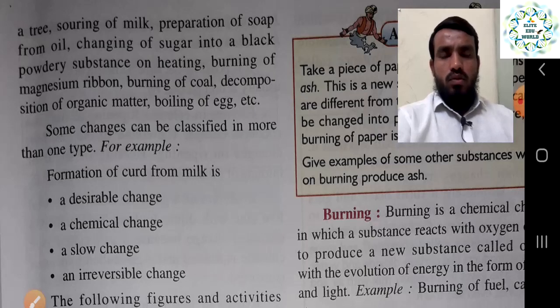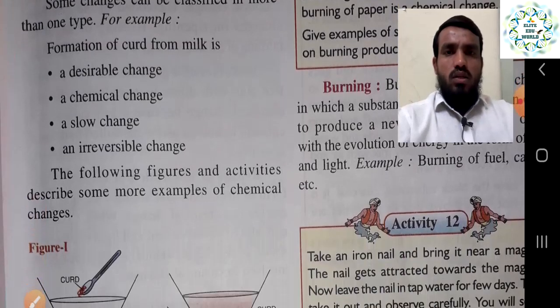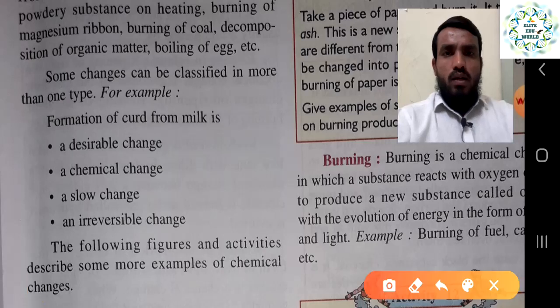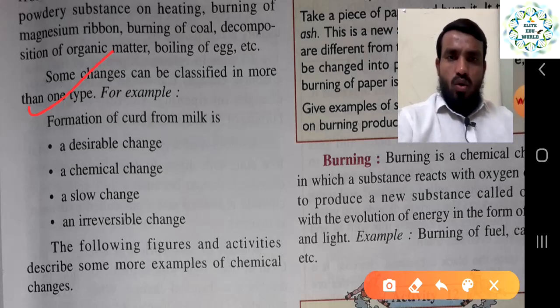We have also seen that some changes can come into more than one category, because we have categorized the changes. So here we will see some examples that can fall into more than one category. Like formation of curd: it is desirable because we need it and intentionally do it. It is a chemical change because it cannot be reversed. It is a slow change, right, because it takes time.